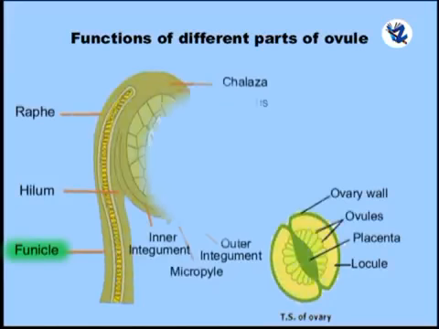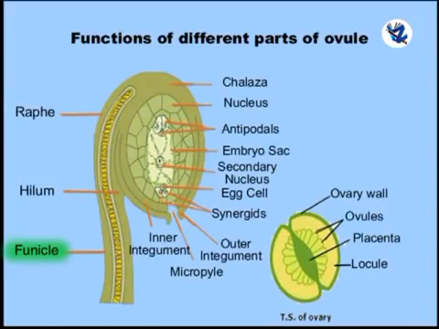Now functions of different parts of the ovule. Funicle, it attaches the ovule to the placenta and draws nourishment from the placenta. Nucellus, it gives rise to the embryo sac. Micropyle, it forms a passage for the pollen tube before fertilization. It also serves as an entry for water during seed germination. Integuments, they protect the nucellus and embryo sac. They develop into the seed coat.